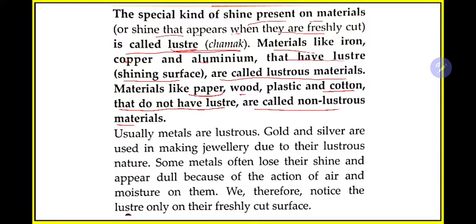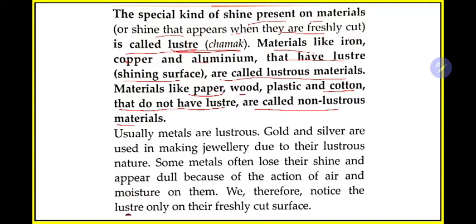Materials like paper, wood, plastic, cotton, they do not have luster. So if you are buying a gold chain, for example, you have seen gold has luster for a long period of time because naturally it has luster. But the plastic thing, whatever you are buying, or the cotton cloth, the new shirt may have luster today, may have some shine today, but after one washing the shine will go because they do not have natural luster.